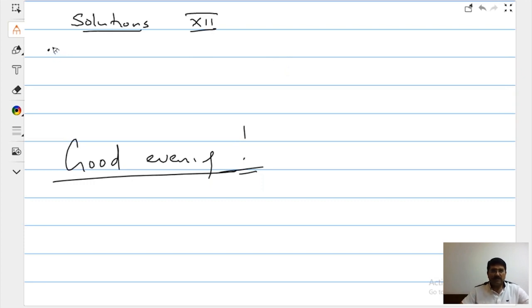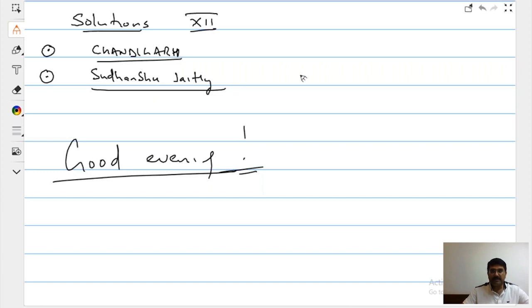So, Gursimrat, let me introduce myself, beta. I'm calling from Chandigarh, known as the City Beautiful of India. It's a nice place and I hope most of you have visited. If not, you must make a program of coming to Chandigarh. You already know my name, I'm Sudhanshu Jaitley, and I have done all my education from Punjab University, Chandigarh, one of the topmost universities of India and now even a center of excellence.